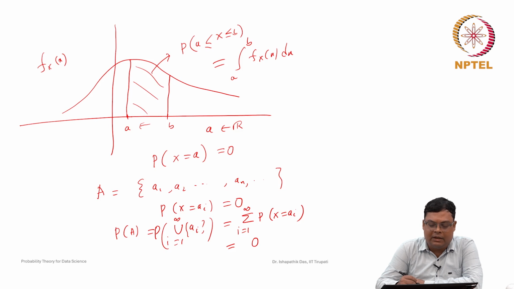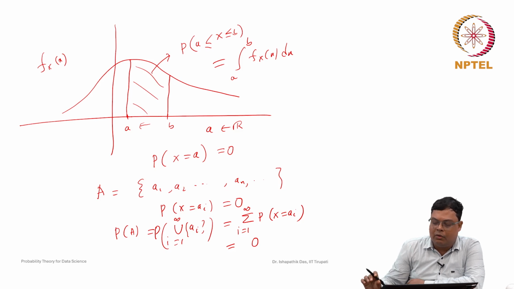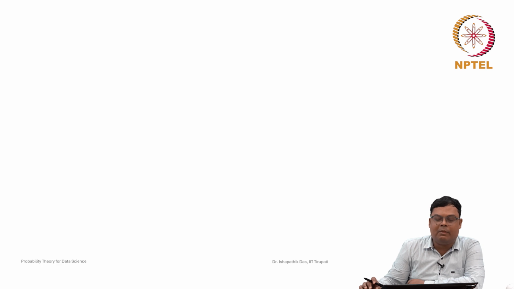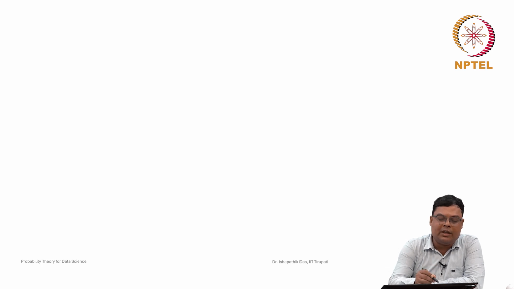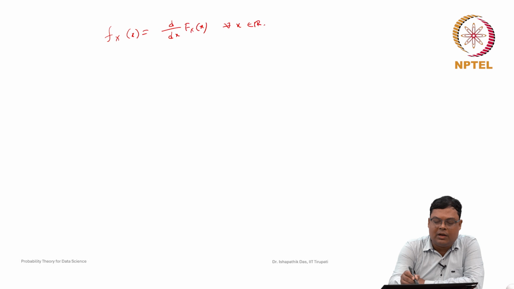So, these are some of the properties. Now, suppose you are given the cumulative distribution function. Then how will you find the probability density function? It is very straightforward, because it is defined by the derivative d/dx of F_X(x). This is the definition of a probability density function, d/dx of F_X(x) for all x belonging to the real numbers.